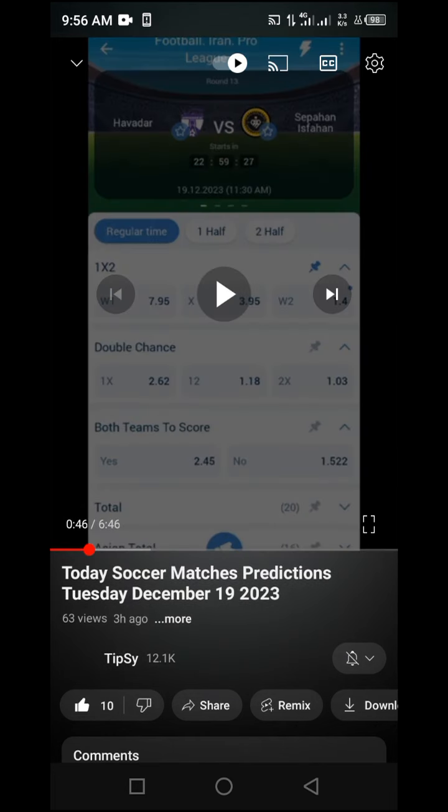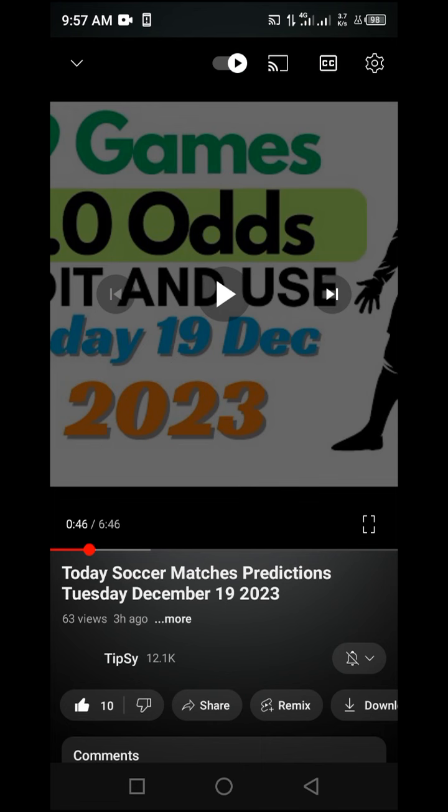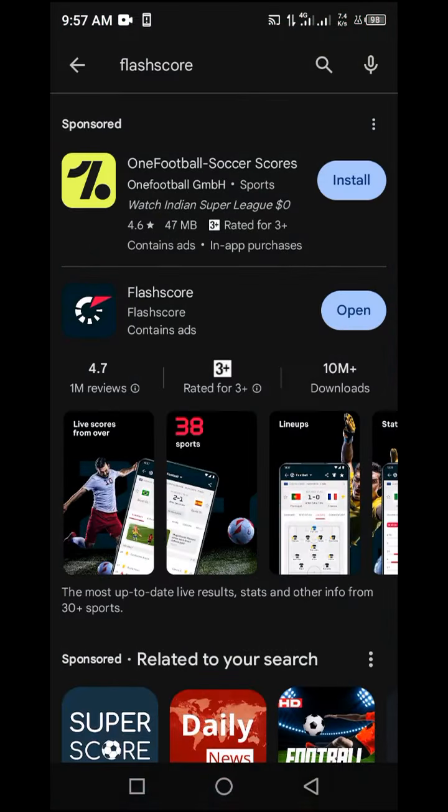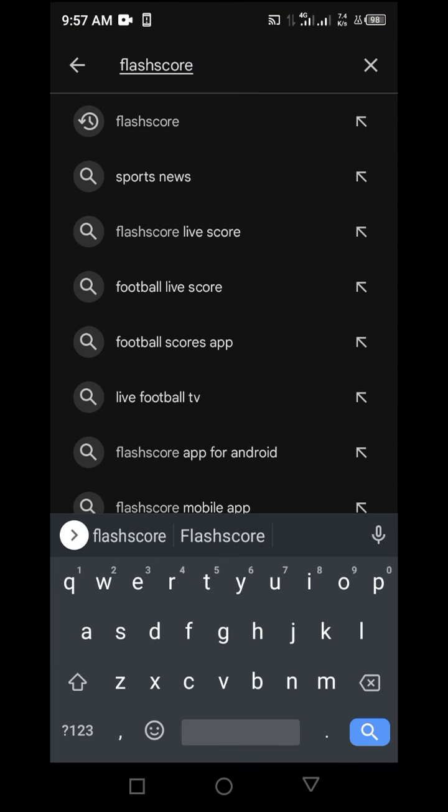Okay, now within this video, you have seen that there are two possibilities that have been given in this particular match. The first is the away team, which is Sepahan, to win in the Iran Pro League, or to give it a double chance or any team to win. Now, what you want to do as a next step is to go directly to your Play Store. In this case, I will go to my Play Store and search for the key term Flashscore. Flashscore is an analytic app which we are going to be using for this tutorial.